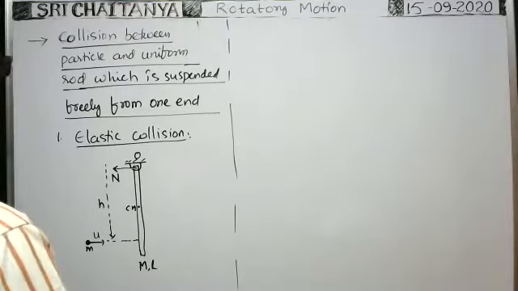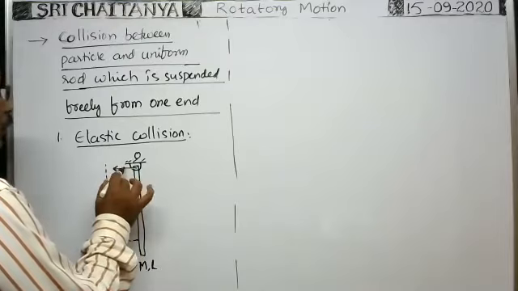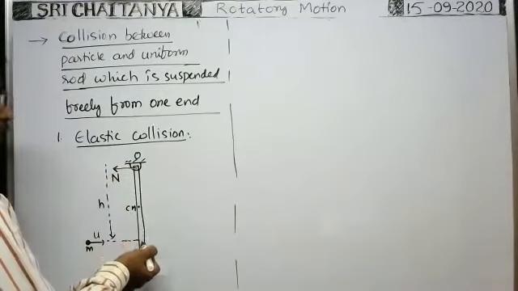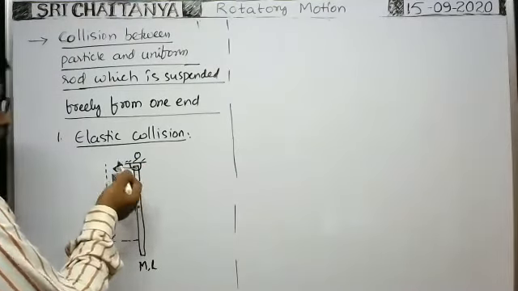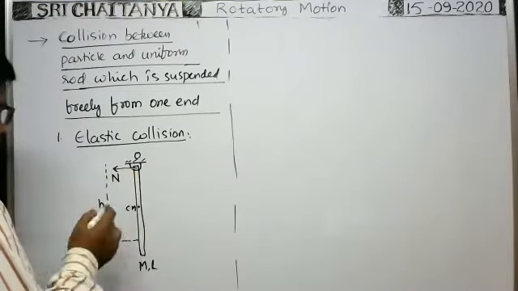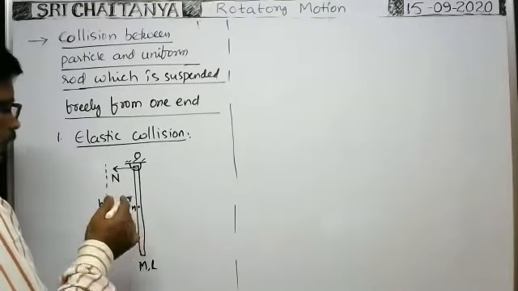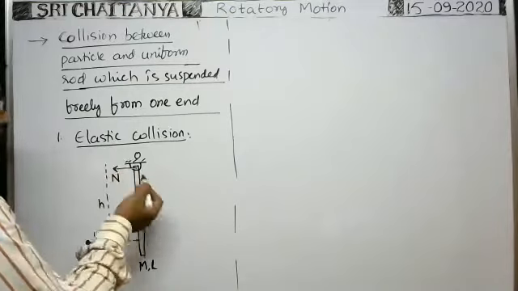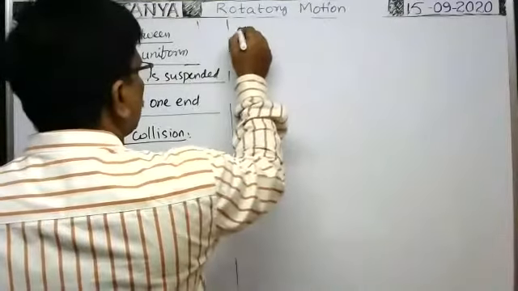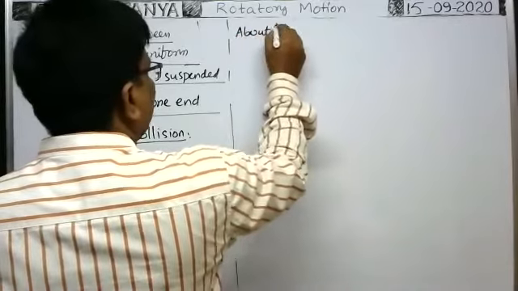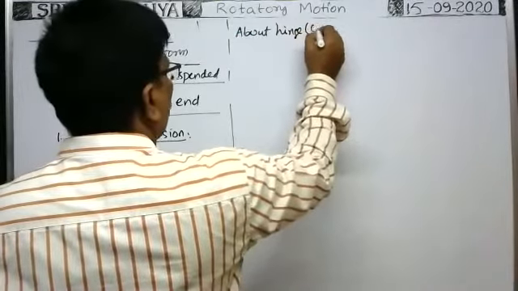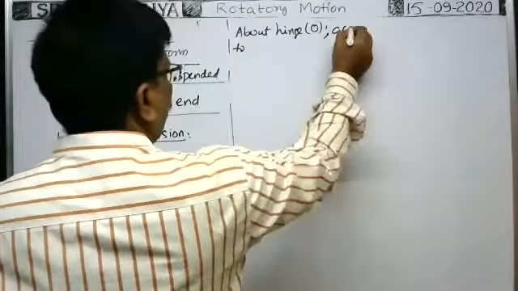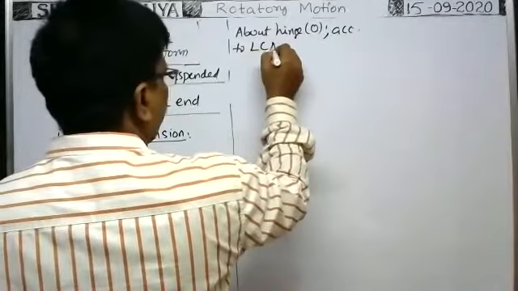Okay, now about the hinge. As the normal reaction is not known, about the hinge you apply the law of conservation of angular momentum, because there is no torque due to the normal reaction. Only because the particle makes a collision does the angular momentum change. Due to the normal reaction there is no change, as the torque due to the normal reaction is 0. That's why about the hinge, or about the point O, we apply the law of conservation of angular momentum.